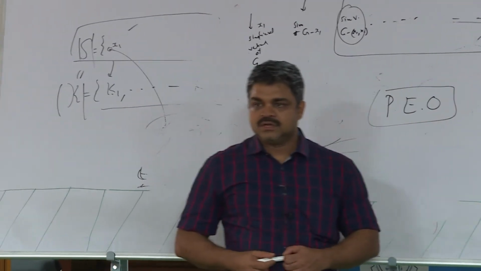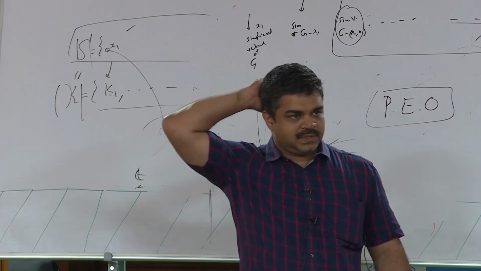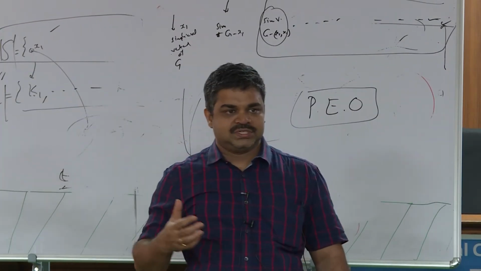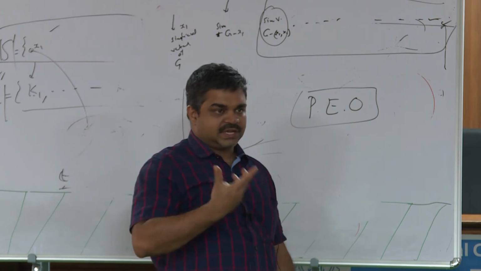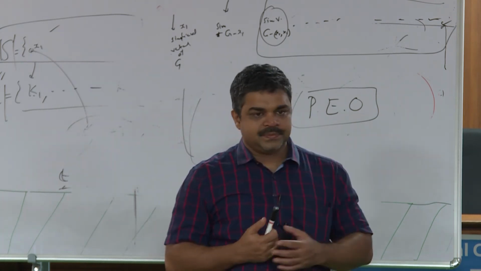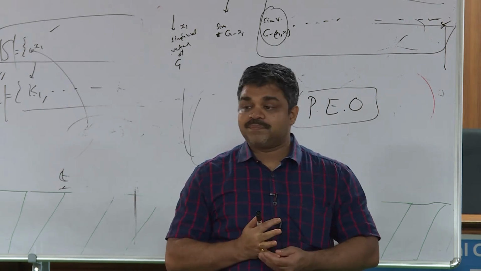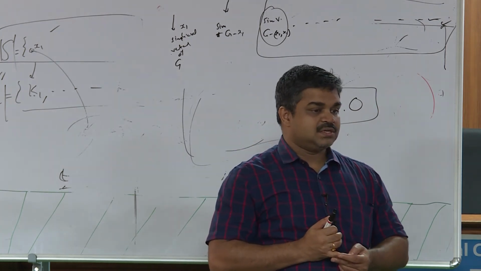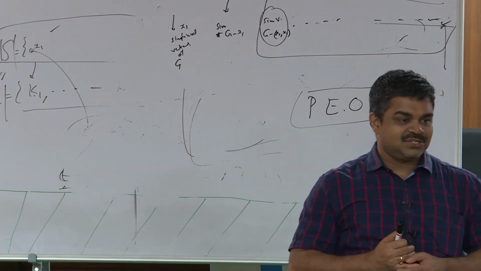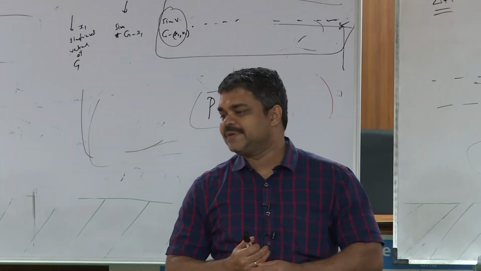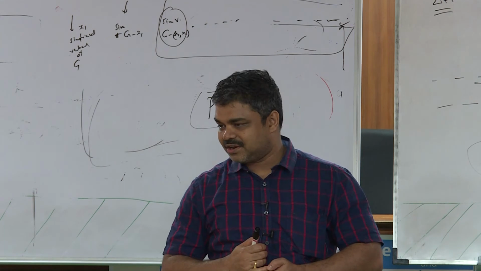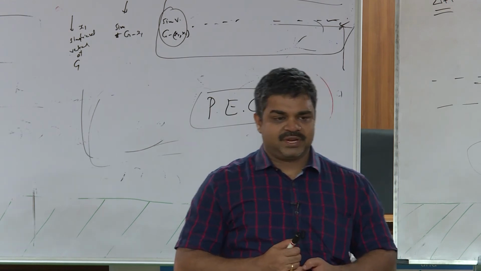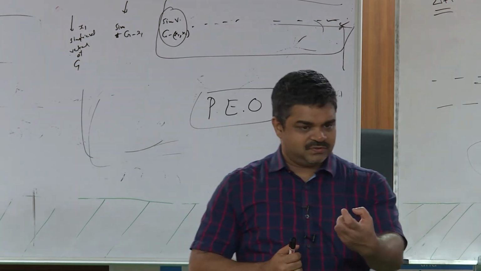So sometimes when very large-scale computations are done, like solving a system of linear equations, this kind of thing will come in useful, right? Because there the challenge is to keep the memory requirement low. If you have a large n by n matrix, there are n square entries to be kept. But suppose it's a sparse matrix, that means there are not many non-zero entries. Then why do we keep all these zeros unnecessarily? It's a waste of memory. So we can keep only the locations wherever there are non-zero entries.